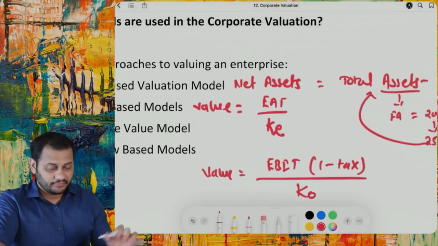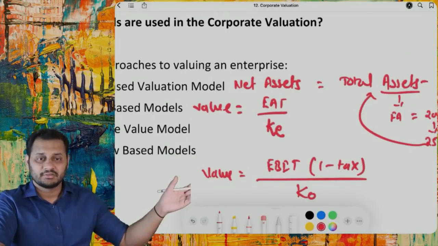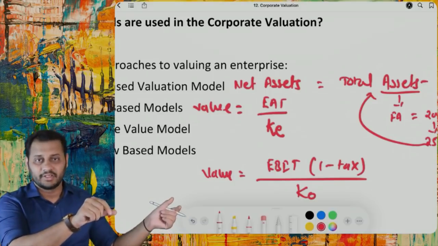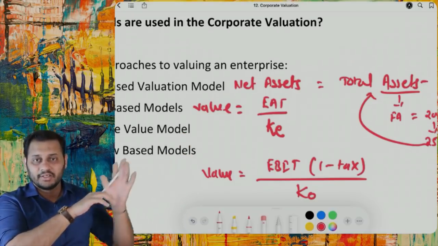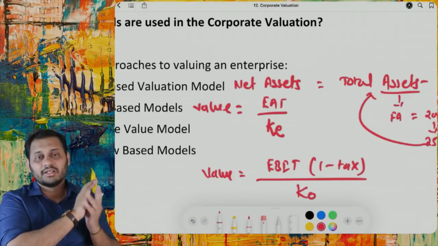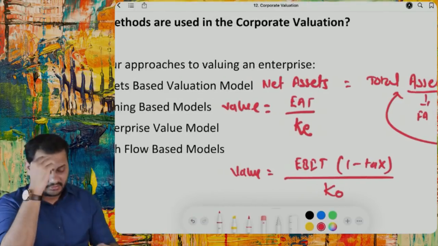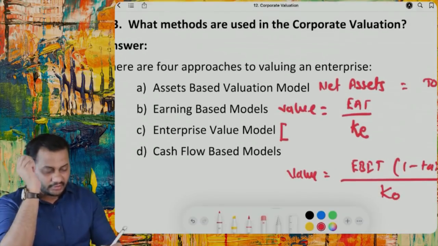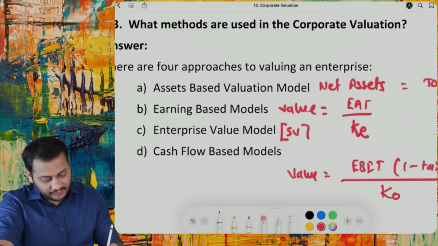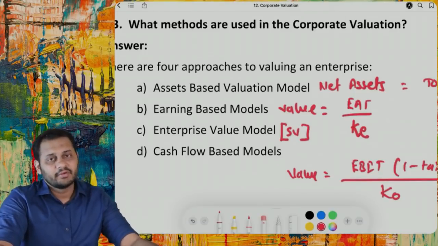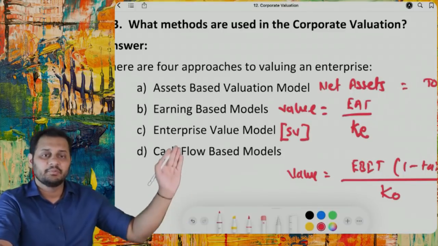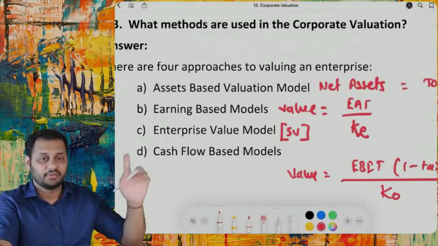Both of these are called earnings capitalization. Both of these are earnings. It depends upon whether the earning is for debt and equity or only for equity. If it is only for equity, divide by the cost of equity. If it is for debt and equity, divide by the cost of capital. Both are called the earnings capitalization method. The next is enterprise value. The entire thing about this has been discussed in the security valuation chapter. No questions are there in corporate valuation, and we have not discussed it in this chapter as well because the concept is the same. Enterprise value model, security valuation, please go through that.